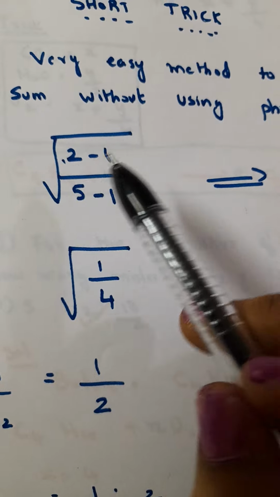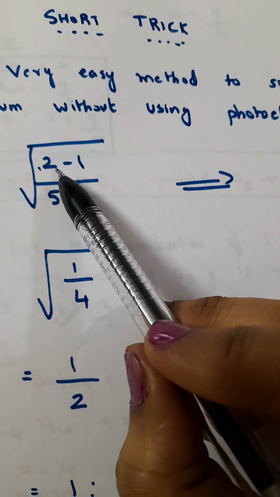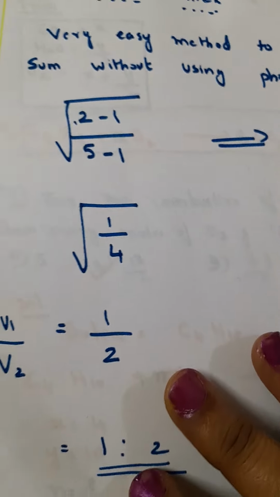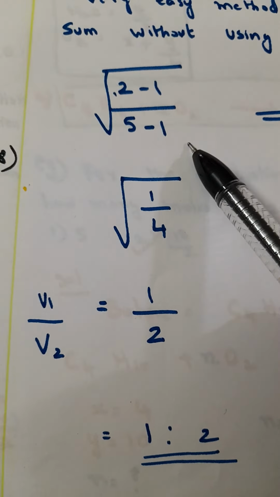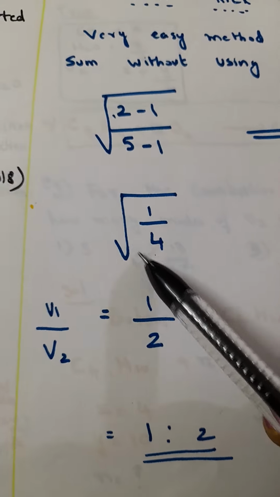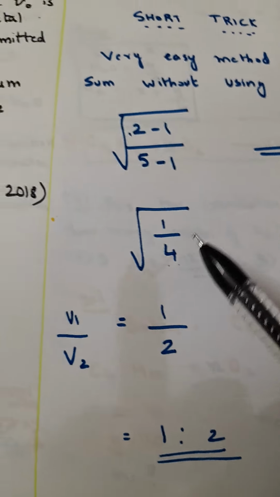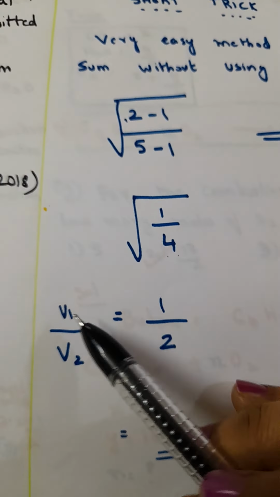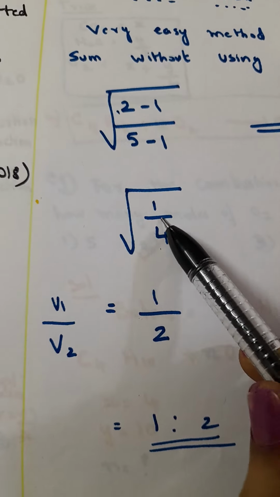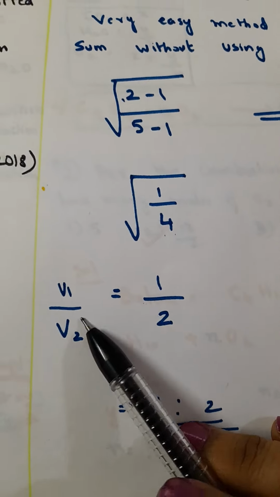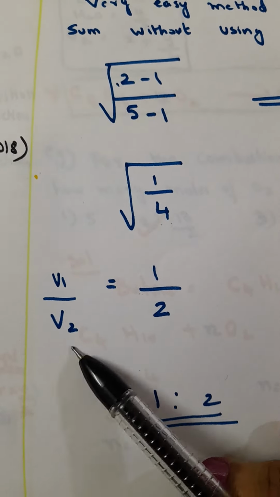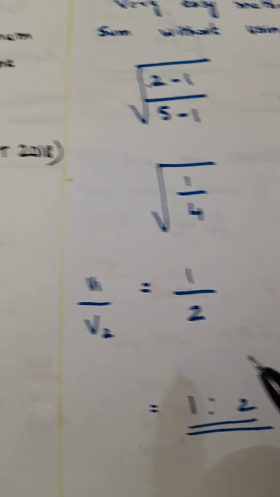So when you substitute it, that will give you square root of 2 minus 1 by root of 5 minus 1. So what is 2 minus 1? 1. 5 minus 1 is 4. So you get root of 1 by 4. Okay, so V1 by V2 is equal to, just take the square root, that is 1 by 2. So when you take the ratio V1 is to V2, you get 1 is to 2.